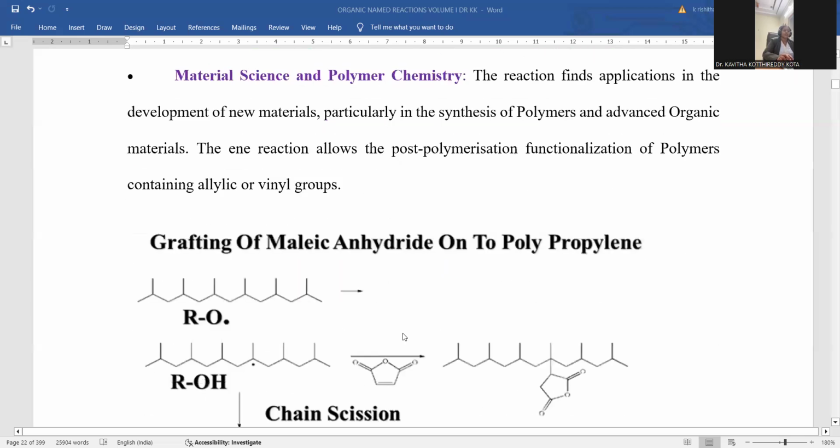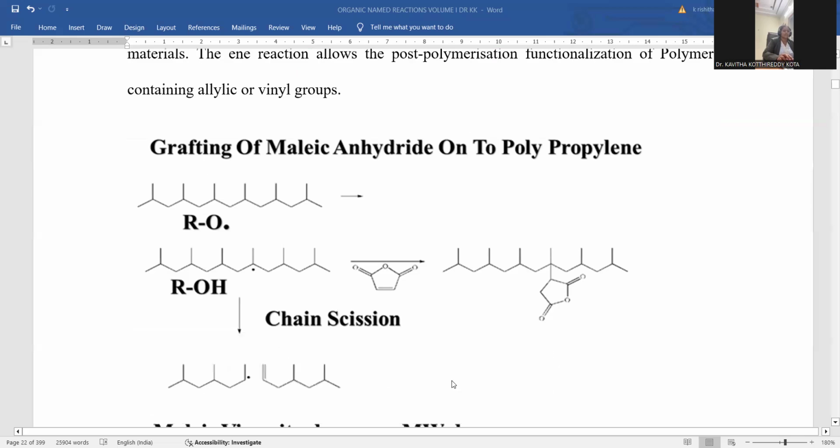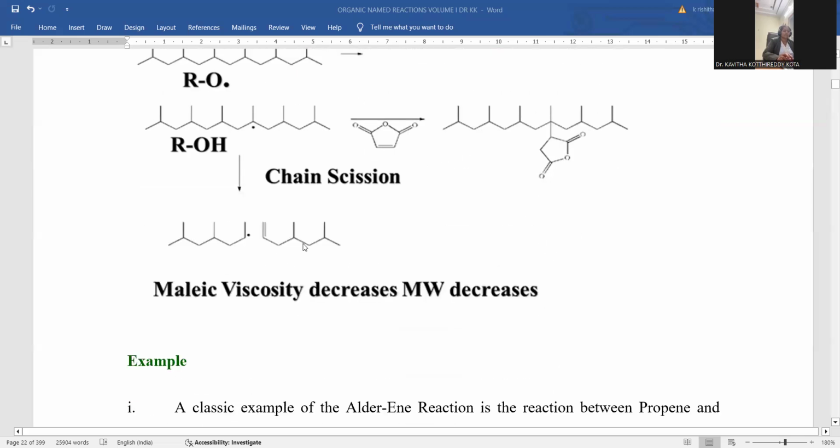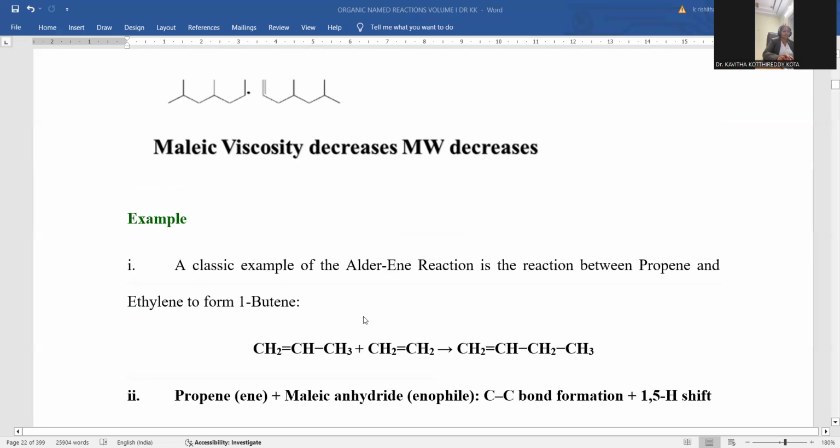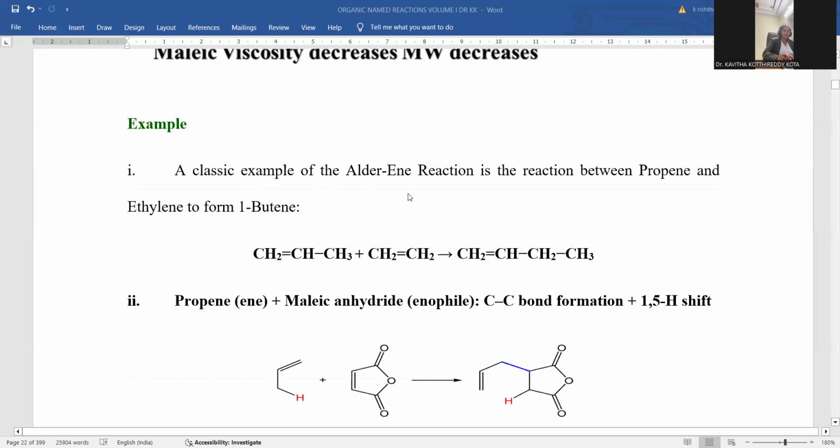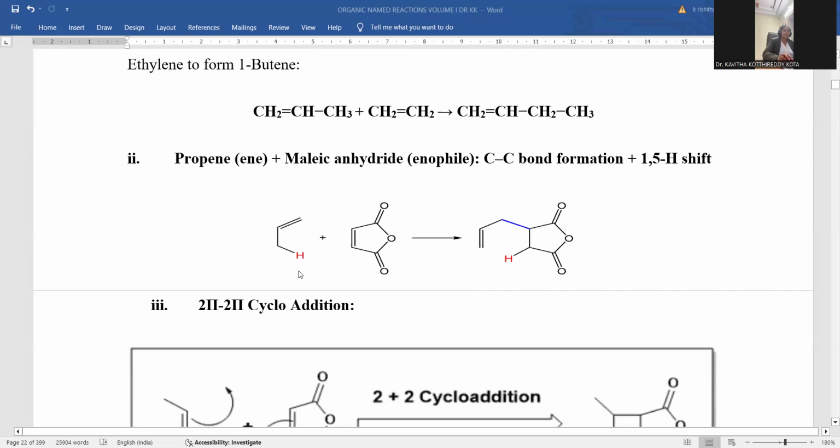Not only medication, but also materials and polymers can be synthesized by the Alder reaction. Many polymeric substances you can notice there are manufactured by means of the Alder reaction. The classic example of the Alder reaction is observed there. You can take propene and treat it with ethene. A formation of butene is possible, in specific 1-butene. And this is the simplest example.